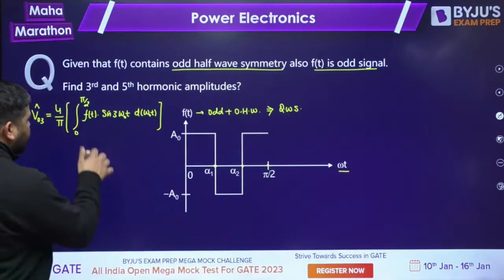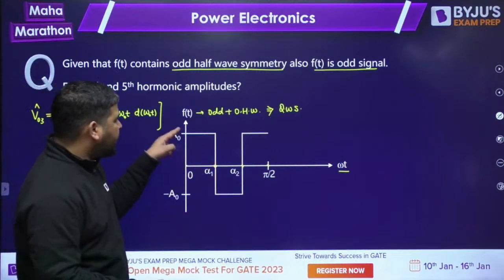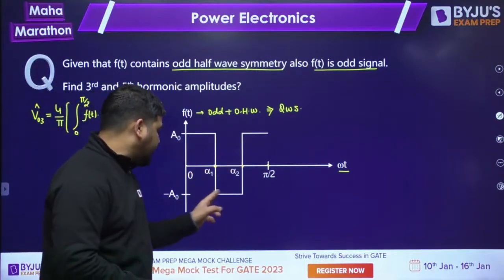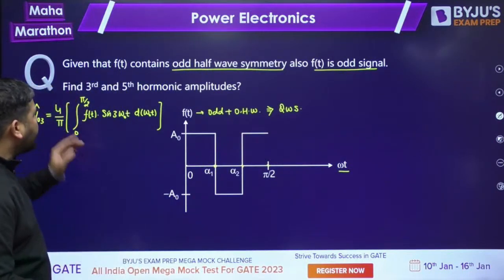How to calculate this? We know that from 0 to pi by 2 the function has different values. From 0 to alpha 1 it is a naught, from alpha 1 to alpha 2 it is minus a naught, from alpha 2 to pi by 2 again a naught. So you can break this integration.